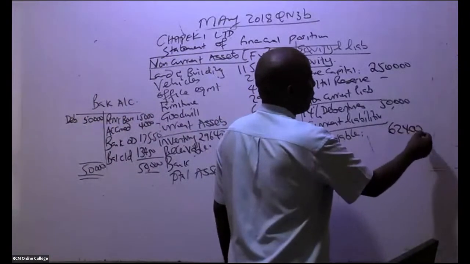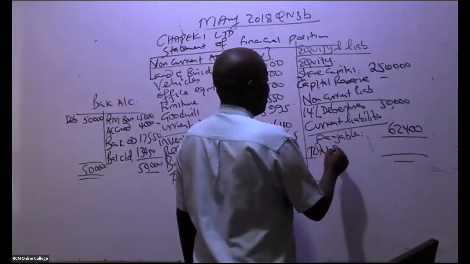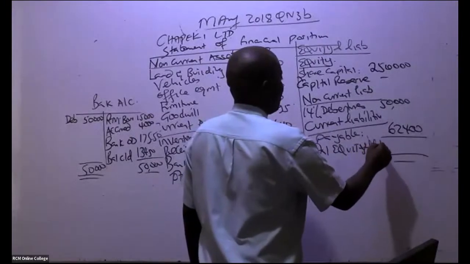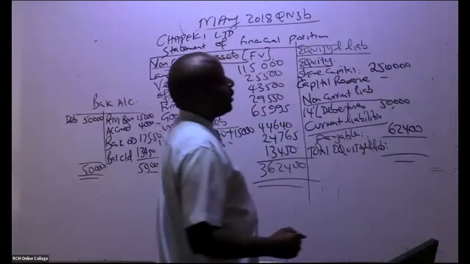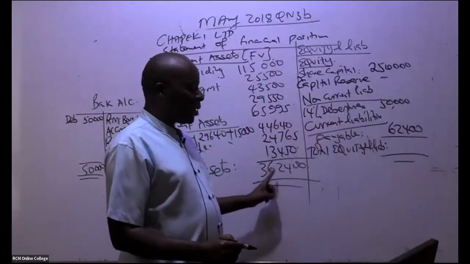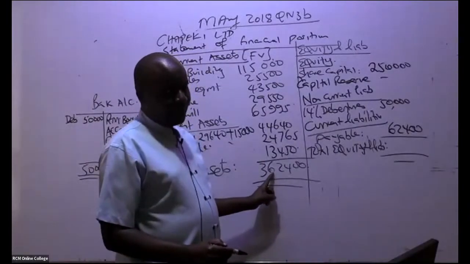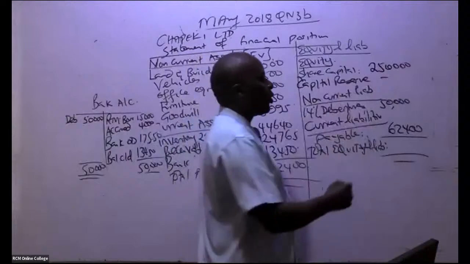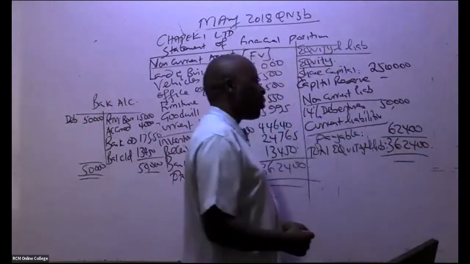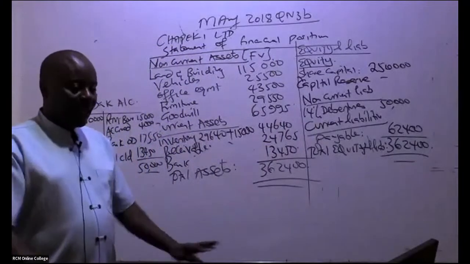So come here and combine total equity and liabilities. How much do we have there? You take this plus this plus this. If you are accurate, then it should add to this 362,400. Yeah, because this is 300. So we have here 362,400, and it has balanced.